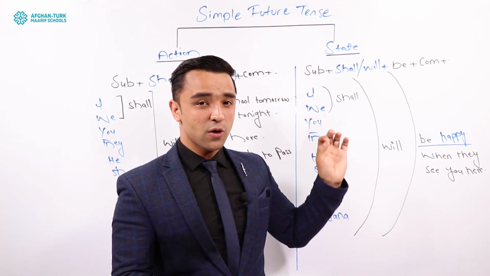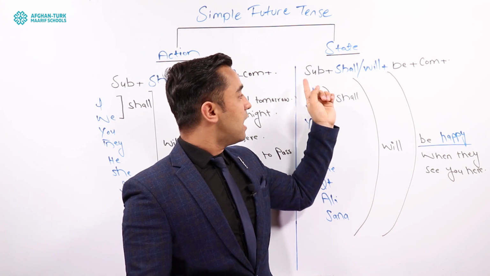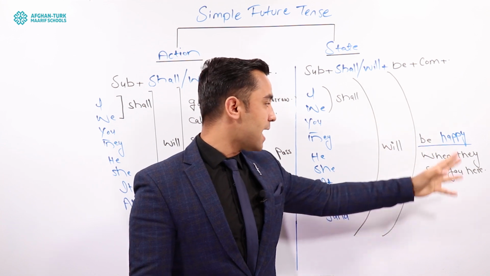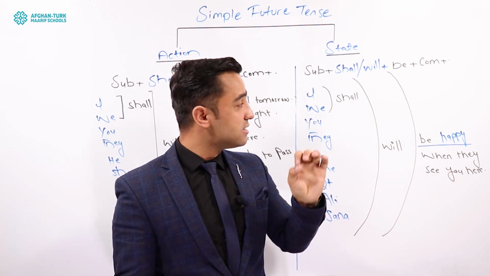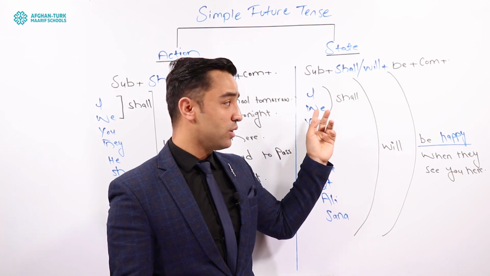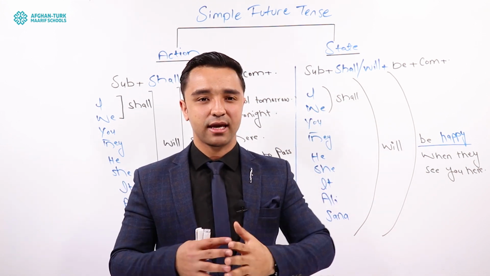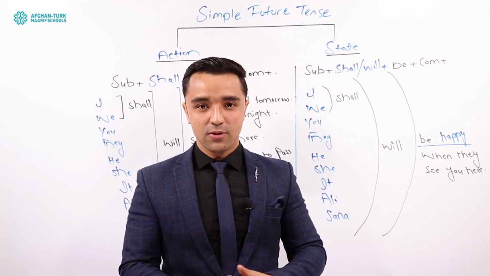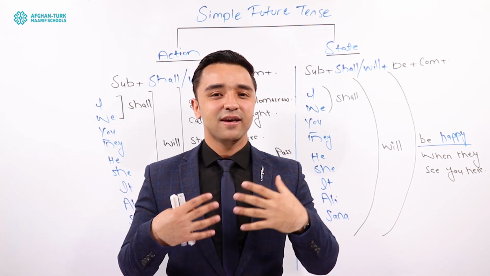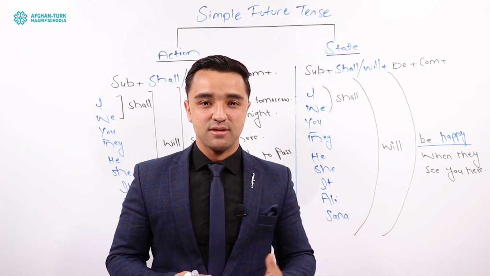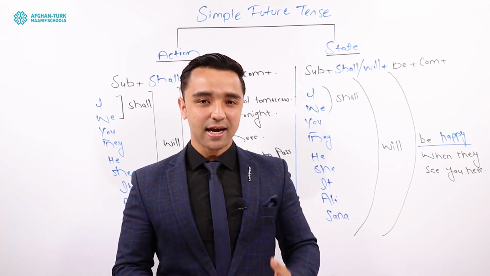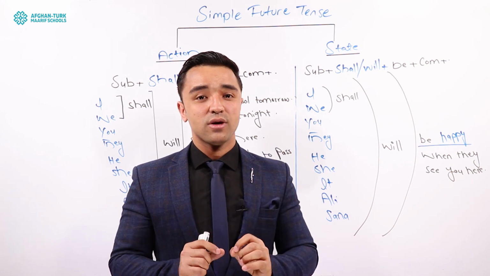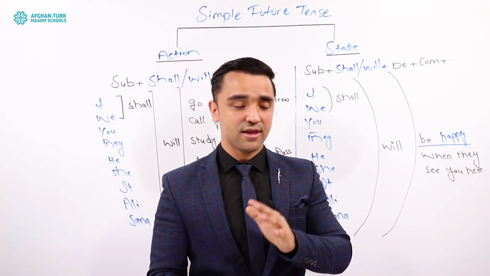The correct version can be I shall be happy, or we shall be happy. Can I say you shall be happy? No, it is incorrect. So we can only use shall with I and we. This is an exception, guys. English is a crazy language, actually. If you want to learn English, this is not my advice, this is the advice of native speakers and English experts. They say that if you want to learn English, you have got to act crazily because it is full of exceptions, and you have got to just bear it, okay? You have got to understand this one.